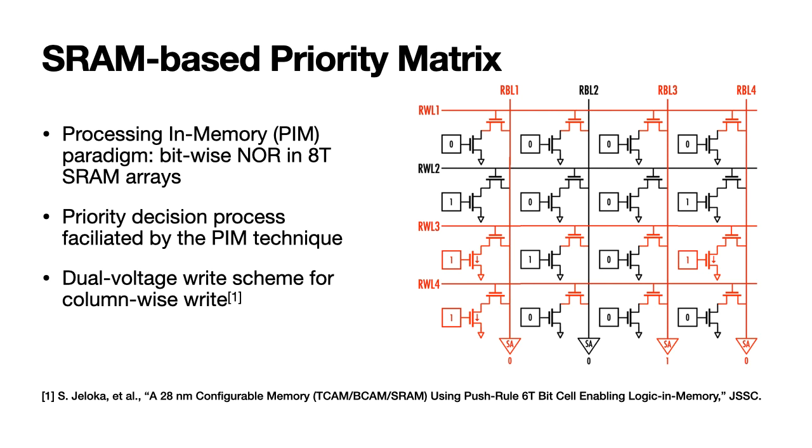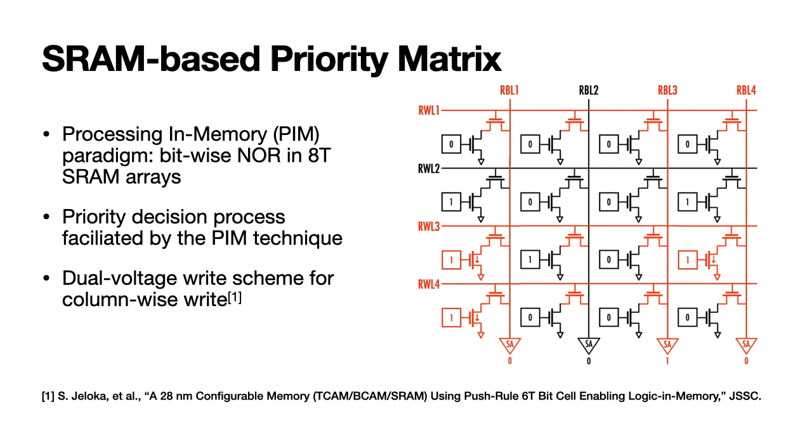In this way, each priority matrix is mapped to an ATSRAM array. To perform the priority decision, the match vector is applied to the priority matrix. Associated read bit lines are precharged first, then the associated read word lines are activated. The results are detected through sense amplifiers.